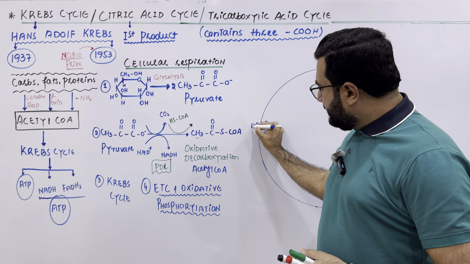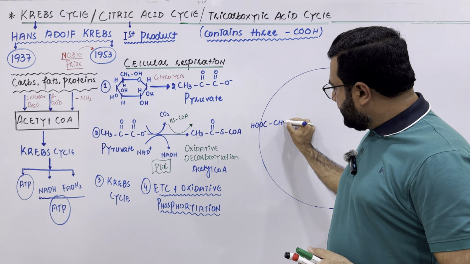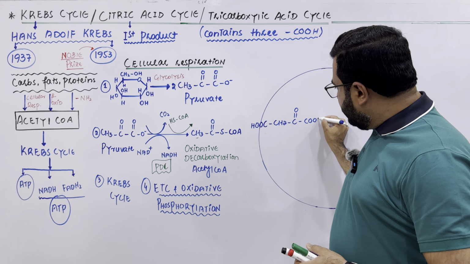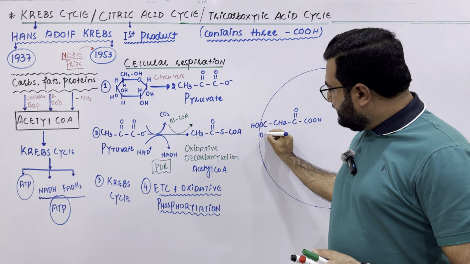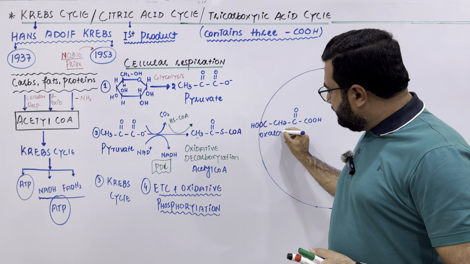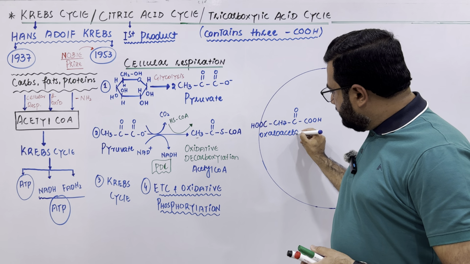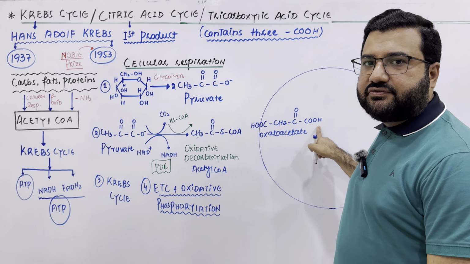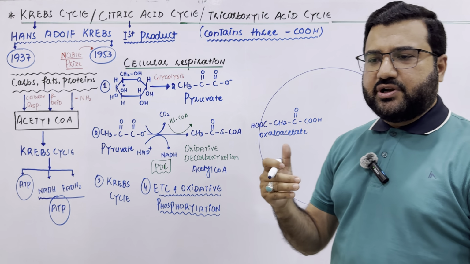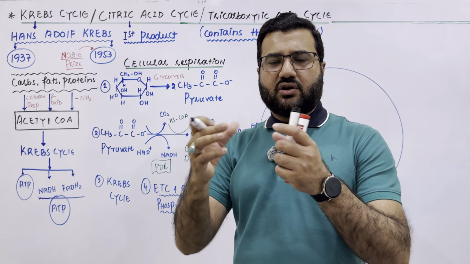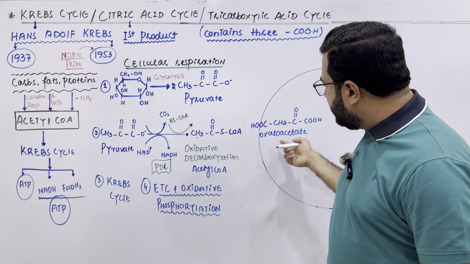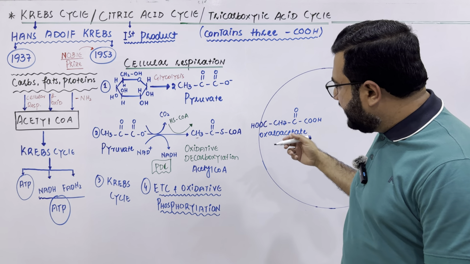It is something like this. It is oxaloacetate. Basically, this structure is the structure of oxaloacetic acid, but because oxaloacetic acid at the normal biological pH is found in the ionized form, we will write it down as oxaloacetate.